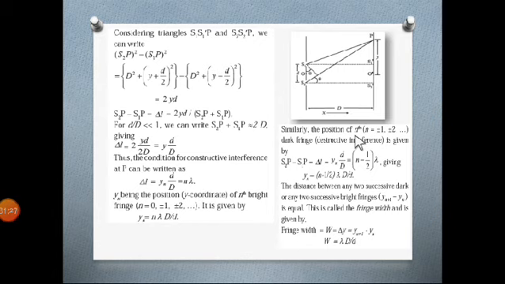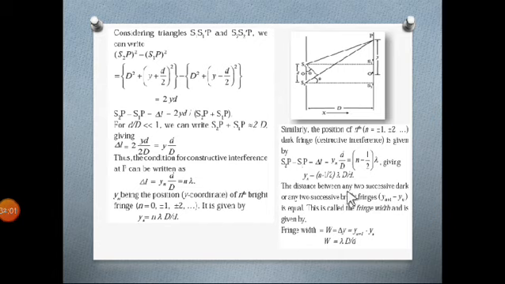Then similarly, the position of the nth dark fringe, for the destructive pattern, the path difference should be an odd integral multiple of lambda by 2. So that is given by n minus half of lambda. By shuffling all these things, we are getting yn equals n minus half lambda D by d for destructive, and at that point it is dark.